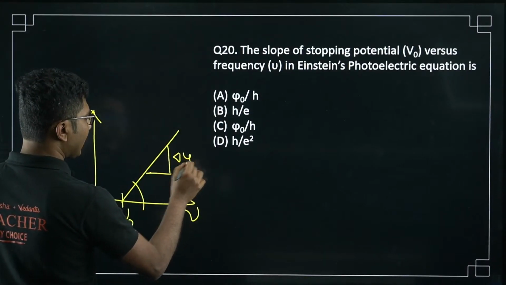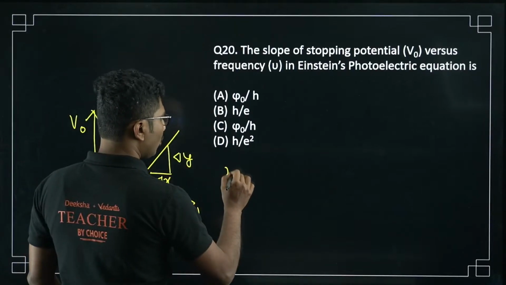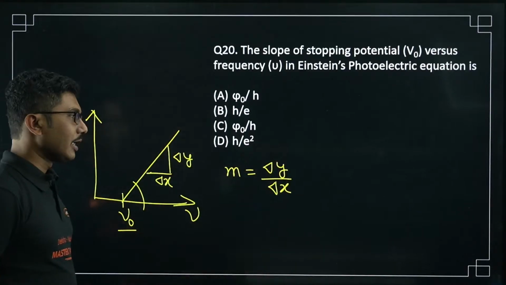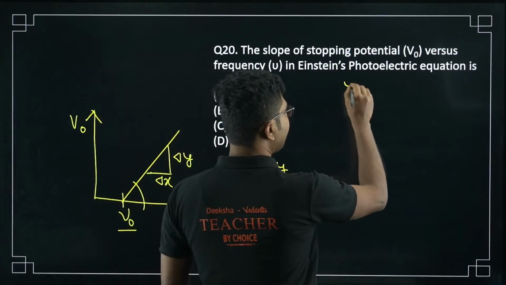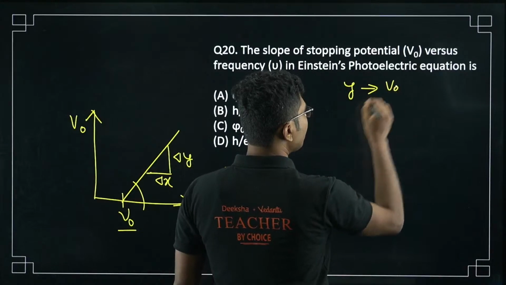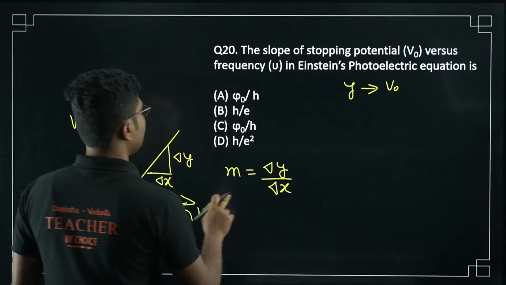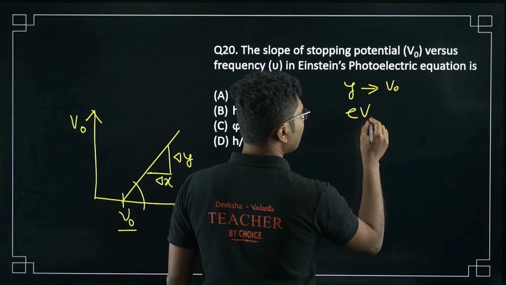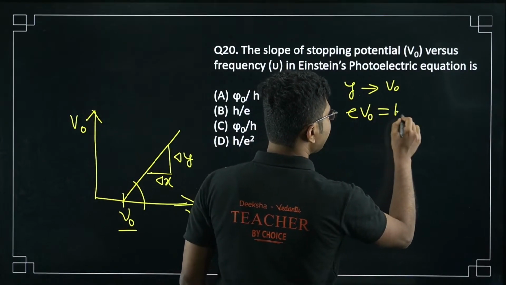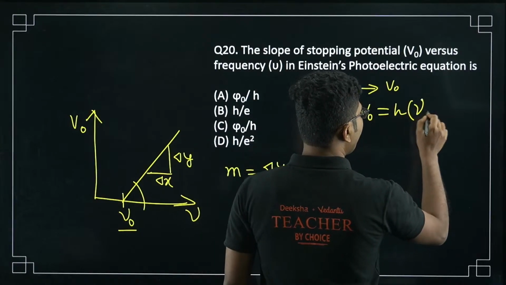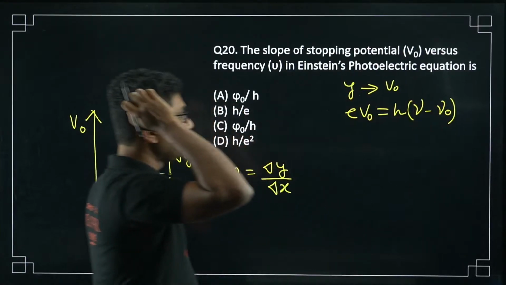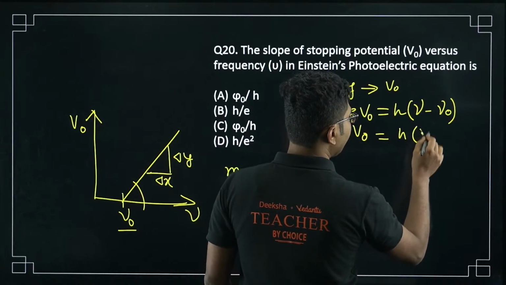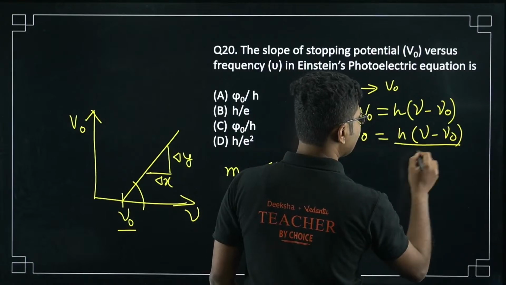Slope is delta y by delta x, right? Now what is delta y? Let's see what y is here. y is the stopping potential V0. So we know that e V0 is basically equal to h into nu minus nu naught, right? So what is V0 here? V0 is basically h into nu minus nu naught, divided by e.